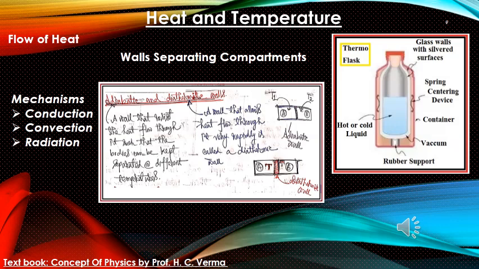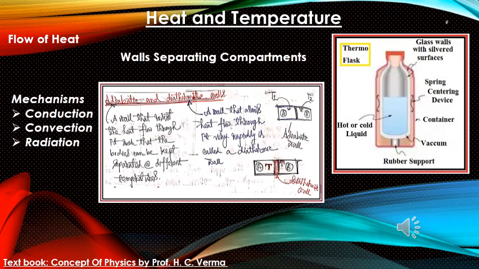That is why they are able to maintain different temperatures themselves. Then a diathermic wall is a wall that allows flow of heat through it very rapidly. So as we can see in the next picture, body A and body B are separated by a diathermic wall. So here the temperature of the bodies is the same, that is T.